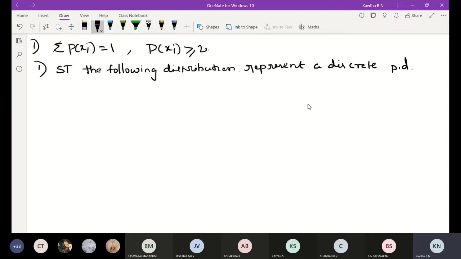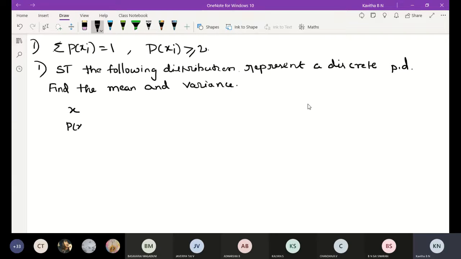PD is probability distribution. Find the mean and variance.